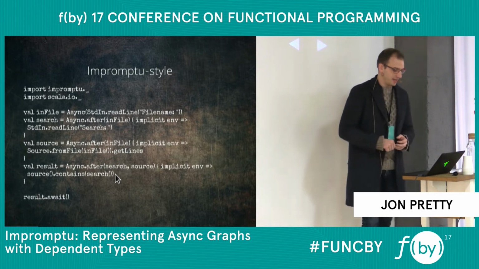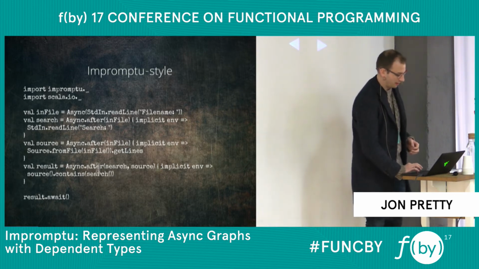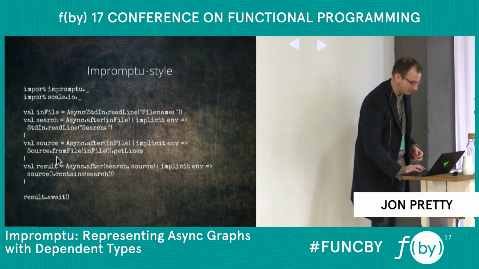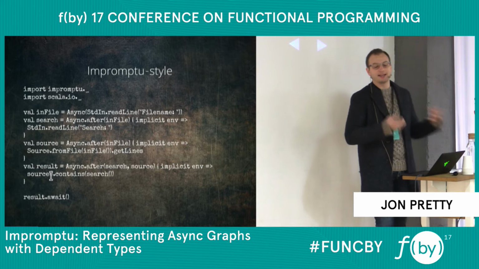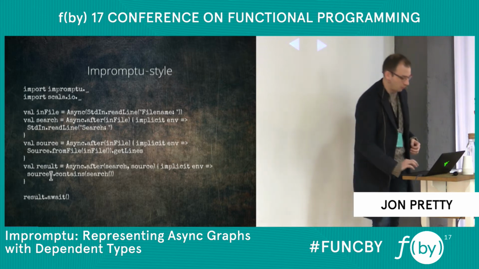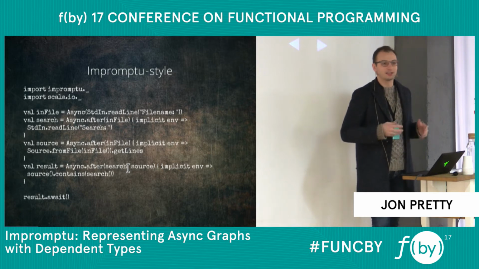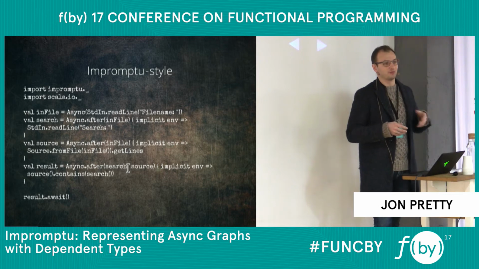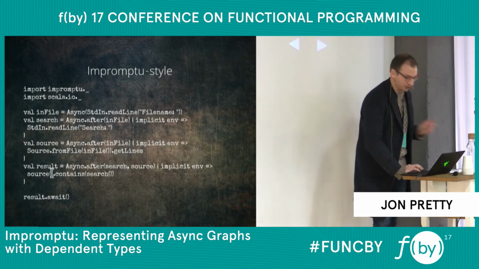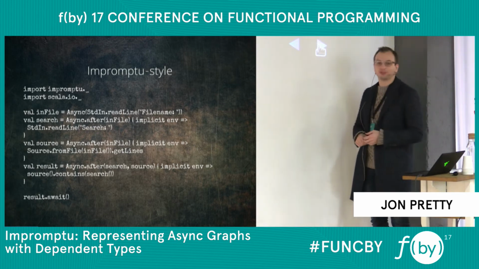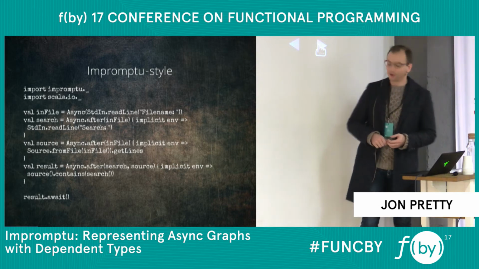Now, you might have noticed a subtle difference between the way I've referred to source. Here it has parentheses. That gets the value out of it. Whereas here, I'm simply referring to the async value. So that's like .get for a future, or .value.get, but we have just simple parentheses here. You're probably wondering, well, what's the benefit of this? Why is this in any way good?